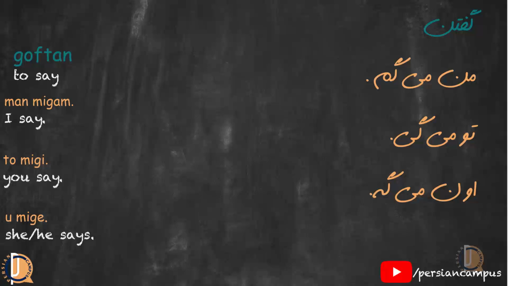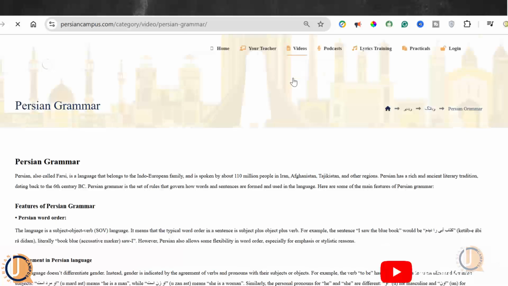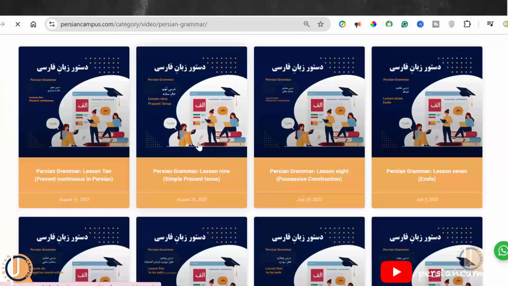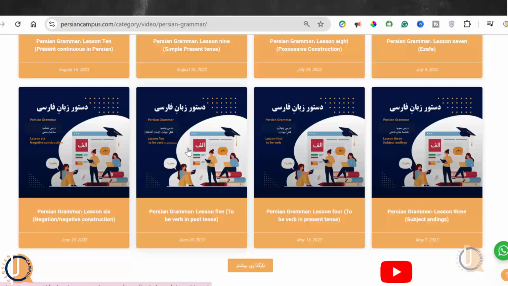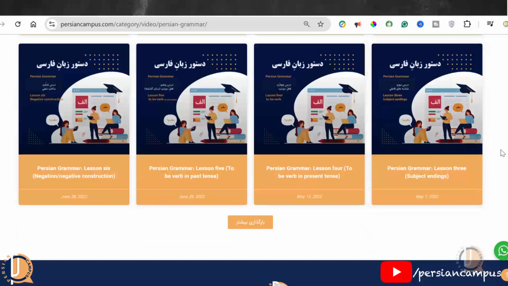Don't forget, we are conjugating these verbs in the present tense, and in the past tense, the stem of the verb is different. If you want to learn more, please visit our grammar videos on PersianCampus.com, lessons 5 to 10, to make sure that you understand the differences between present stem and past stem. We will work on past stem in another video.